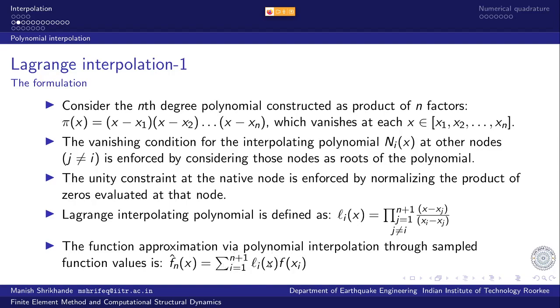So there are going to be n plus 1 terms here, and together they will define an nth degree polynomial which will pass through those specified n plus 1 points.